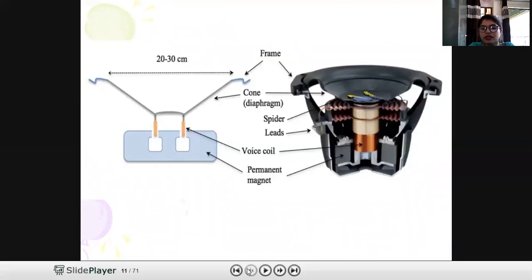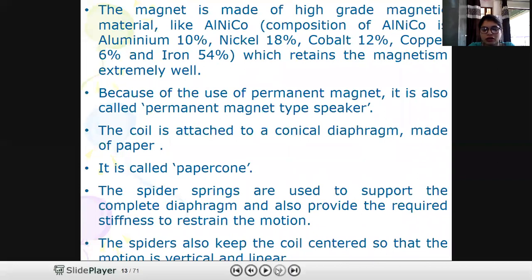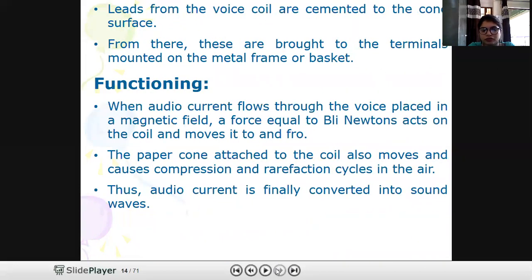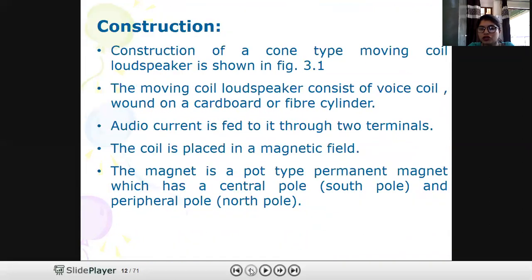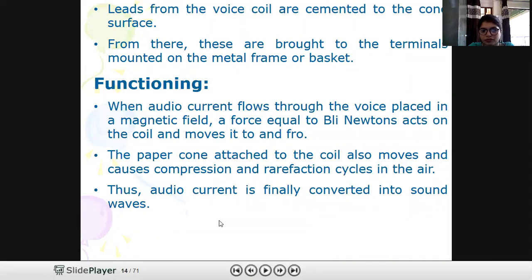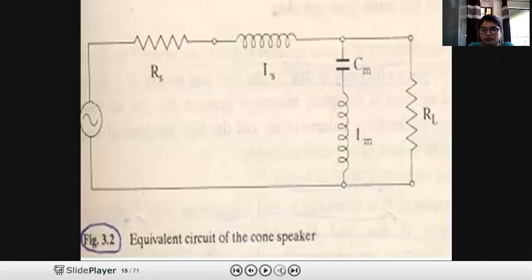Now I have already explained the construction to you, so we will skip this part. This is the functioning. When audio current flows through coils placed in a magnetic field, a force will be exerted and it will move the coil in to and fro motion. The paper cone is attached to the coil and it will also move, so compression and rarefaction cycles in the air will produce sound.